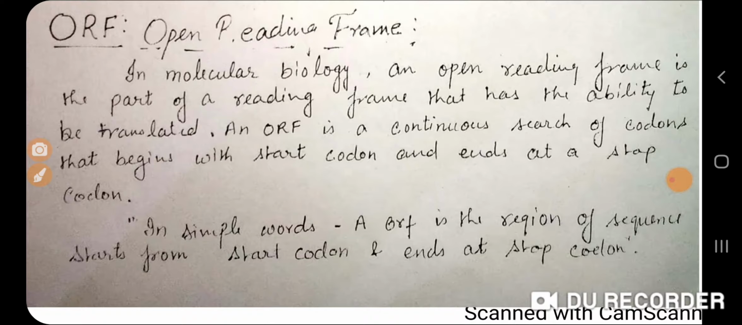So stop codons are those codons which will not code for any amino acid. There are 3 kinds of stop codons. They are named Amber, Opal and Ochre.